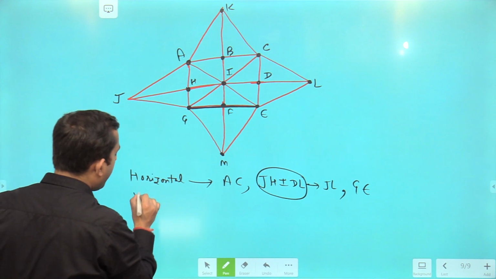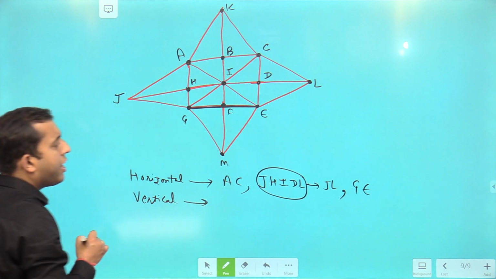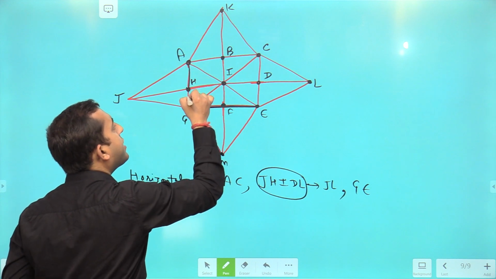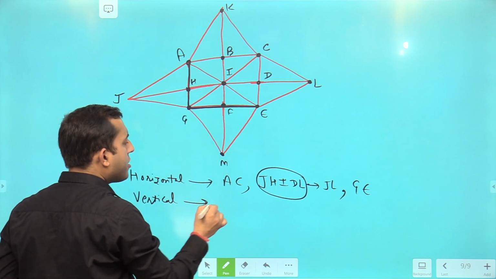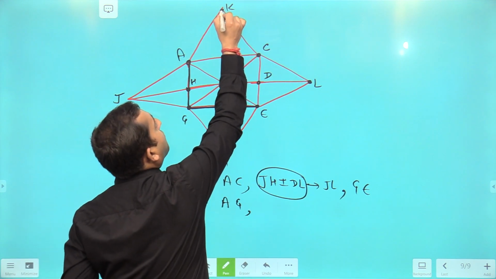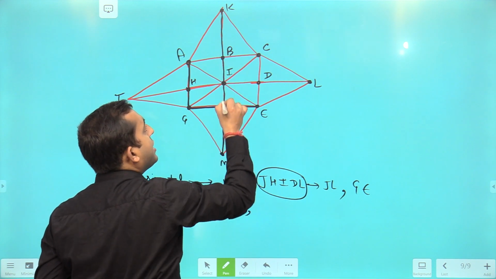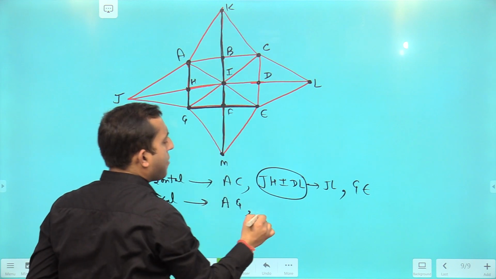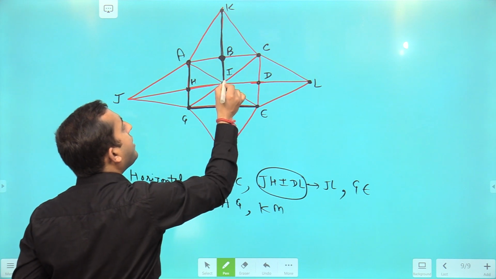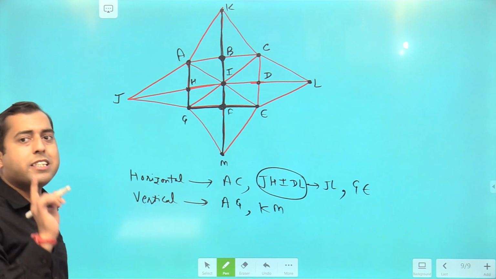After it, pay attention to how many vertical lines there are. The first vertical line is AG. The second vertical line is KM. On this line, B, I, and F are lying on the line KM, so they will not form any separate line.